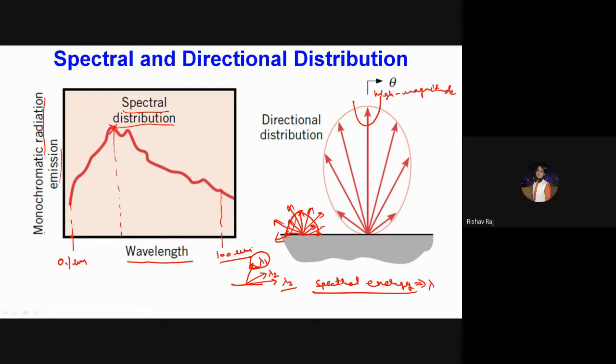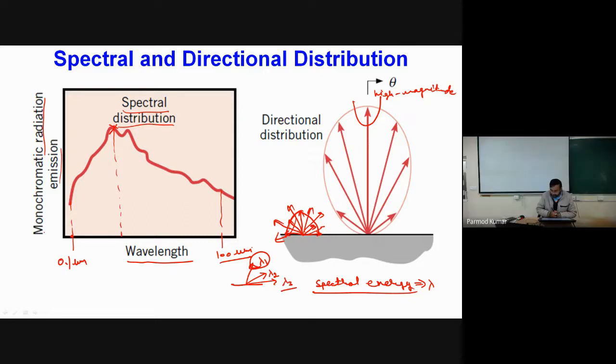And sir, in the second figure, it looks like maximum radiation will be at 90 degrees. Is it always the case? That is not always true. This particular representation shows it like this, but it is just a schematic representation.